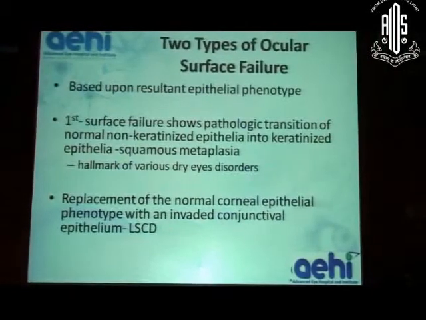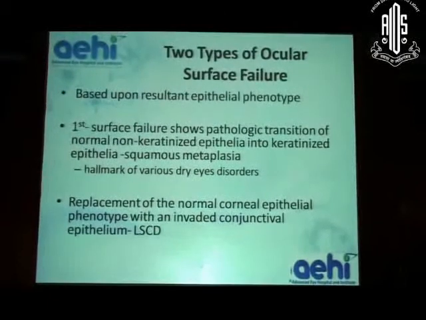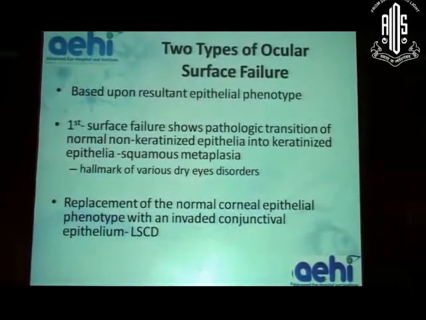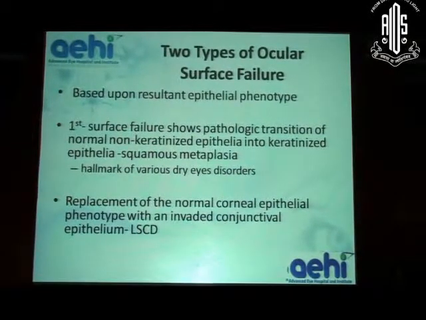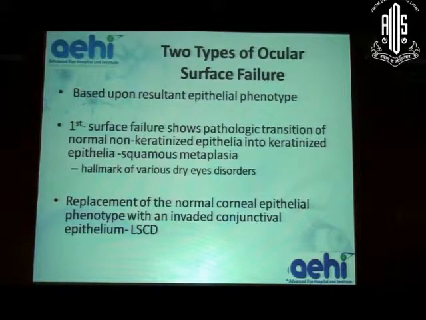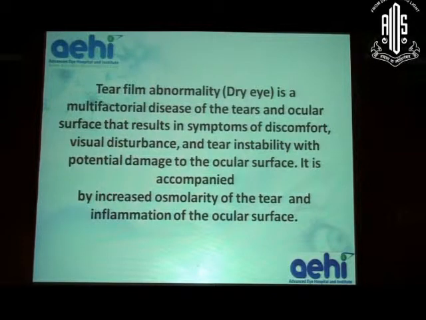Now, when we talk about ocular surface failure, it is primarily of two kinds, and this is something we decide on the basis of the resultant epithelial phenotype. In dry eye related disorders, there is a change of the epithelium from non-keratinized to keratinized, which we also call squamous metaplasia. And the second group, the ocular surface failure disorders, includes those diseases where there is a replacement of normal corneal epithelium with invaded conjunctival epithelium, what we also call limbal stem cell deficiency.